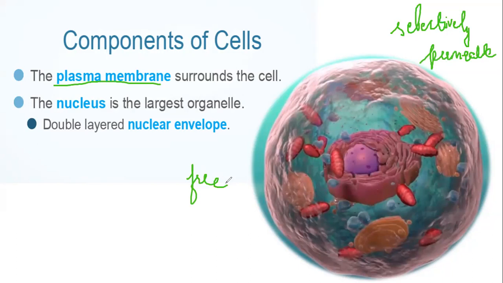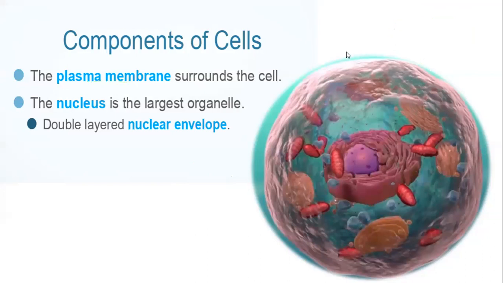So this cell membrane allows only the selected entry of substances within the cell. Only specific substances can enter the cell. Why is the cell membrane called selectively permeable or semi-permeable membrane?